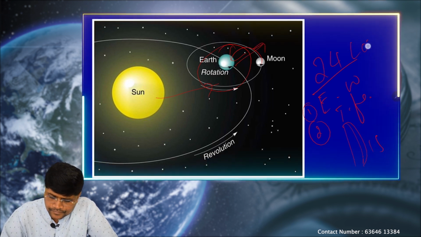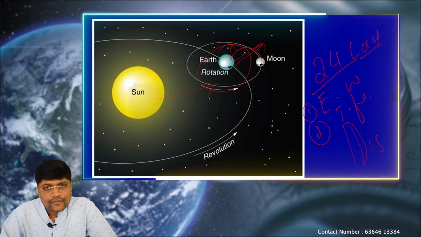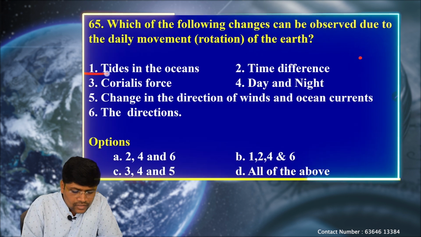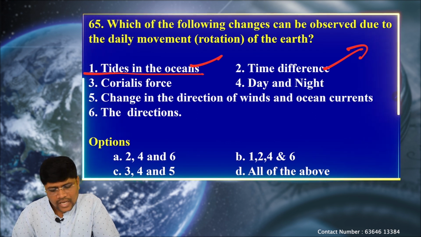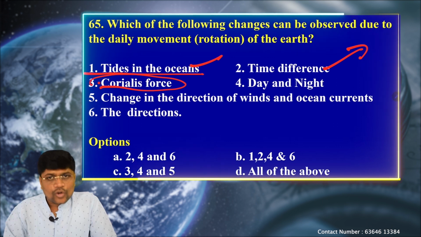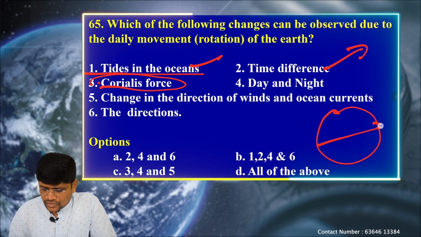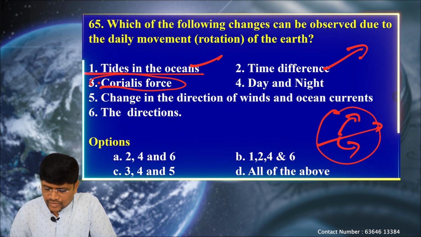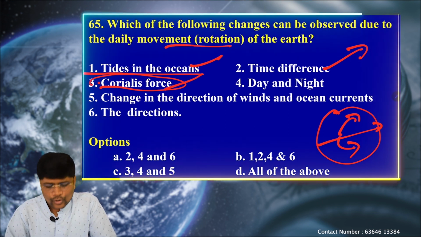Even local winds are created mainly because of temperature and pressure differences on the Earth. So all these observations can be made. First one, tides in the oceans, correct. Time difference, for every 15 degrees of longitude there is a 1 hour difference. Next, Coriolis force is the imaginary force mainly created due to Earth's rotation, because of which objects in the northern hemisphere deflect towards the right and in the southern hemisphere deflect towards the left. This is also created due to Earth's rotation.